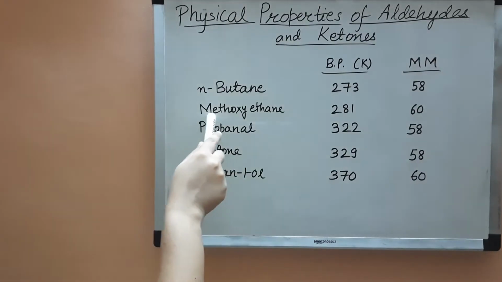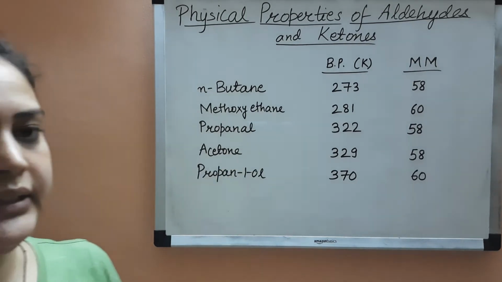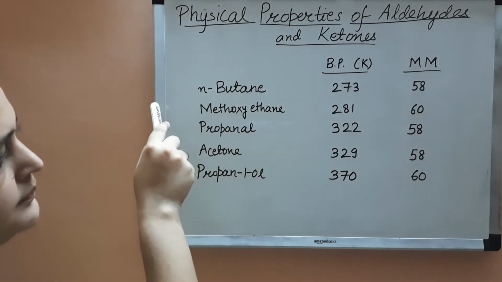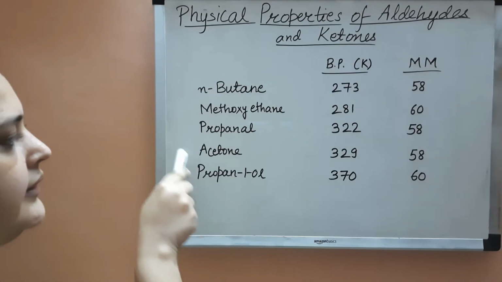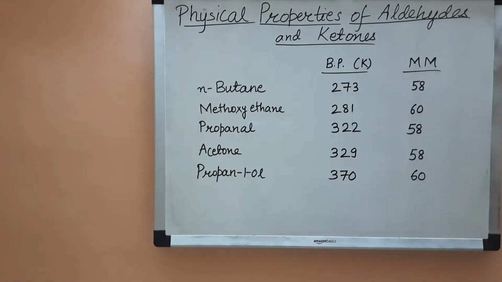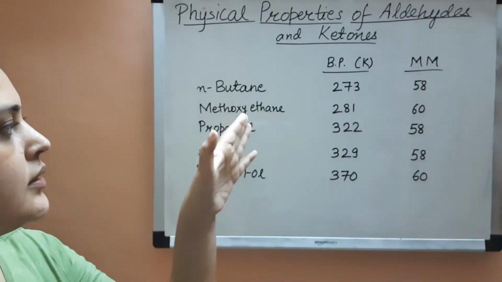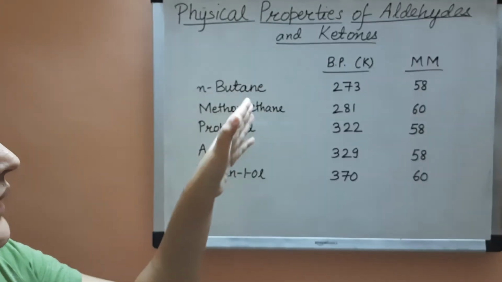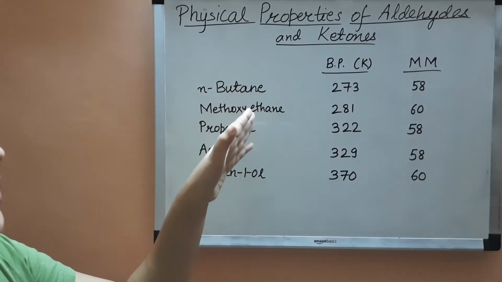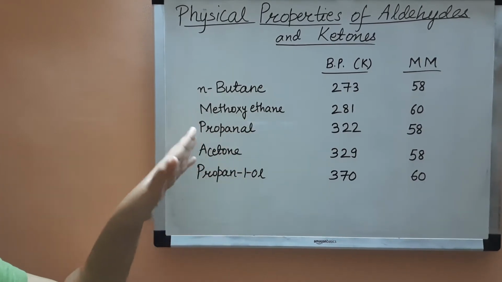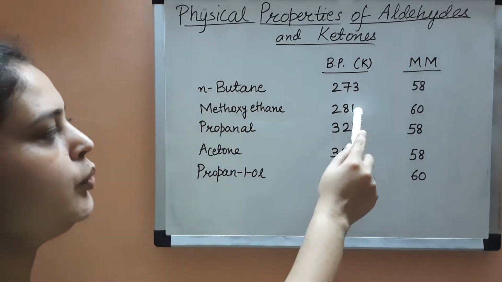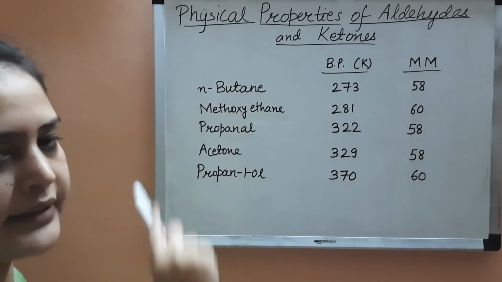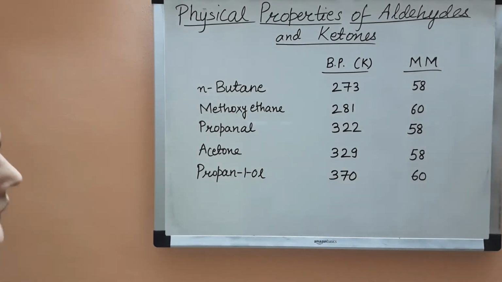The second compound is methoxyethane, that is an ether. Ether has a higher boiling point than hydrocarbon, but lower than aldehyde and ketone. Why? Because it has some polarity compared to the hydrocarbon, but less polarity or dipole interaction than aldehyde and ketone. Therefore its boiling point is less than aldehyde and ketone, but greater than hydrocarbon, that is butane.